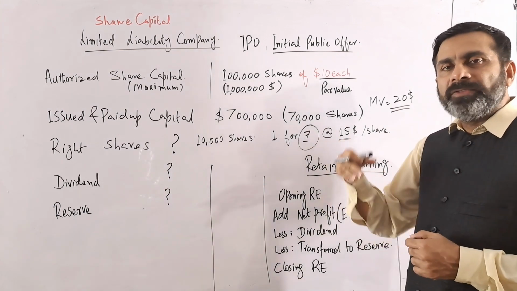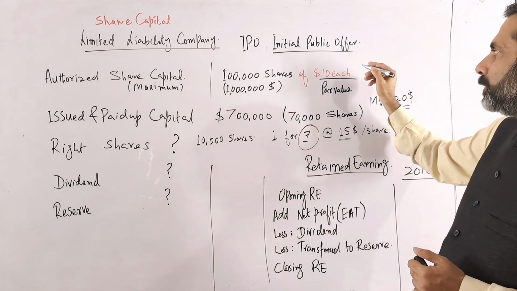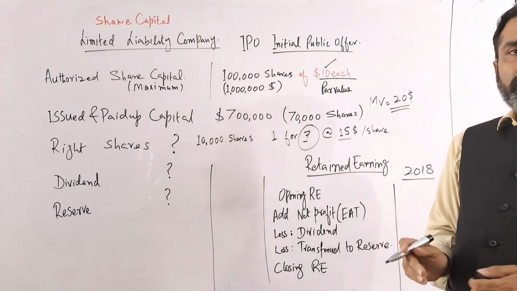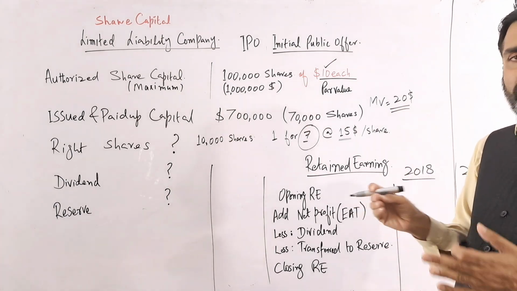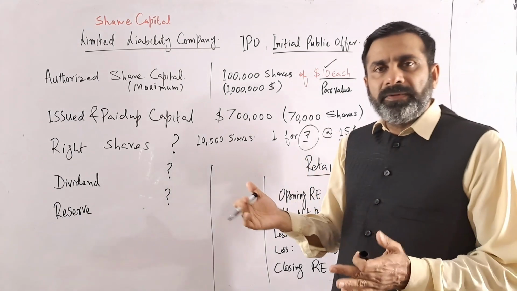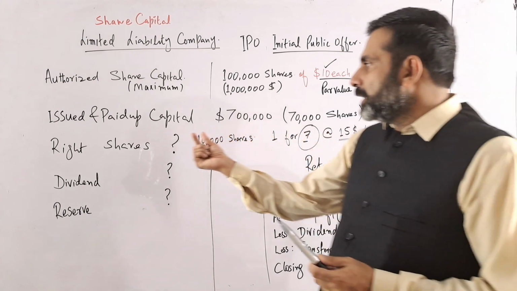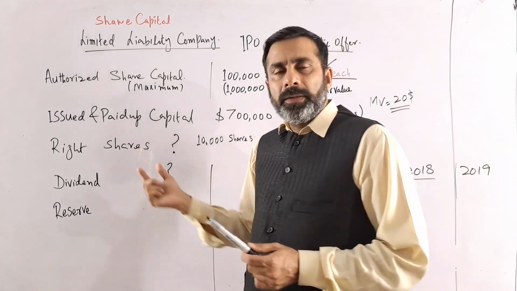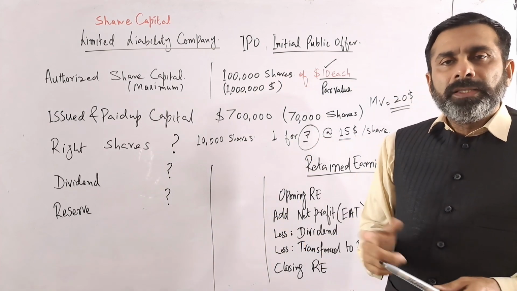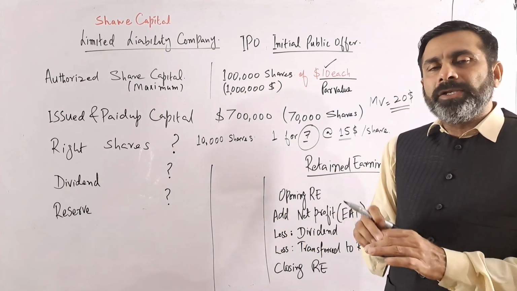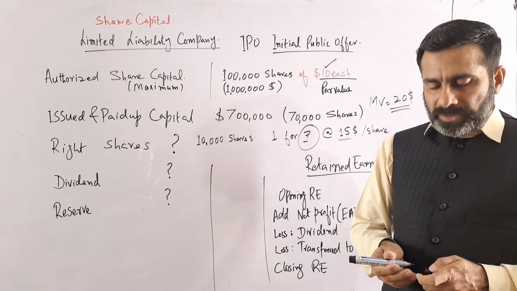But still it is above the par value. What was the par value? It was $10. So they are receiving $5 extra, and as we discussed in the previous lectures, that is the premium of $5 they are receiving. So this is the concept of the right share, but this is just an offer to the current shareholders. It is not mandatory that all of them will buy these shares.